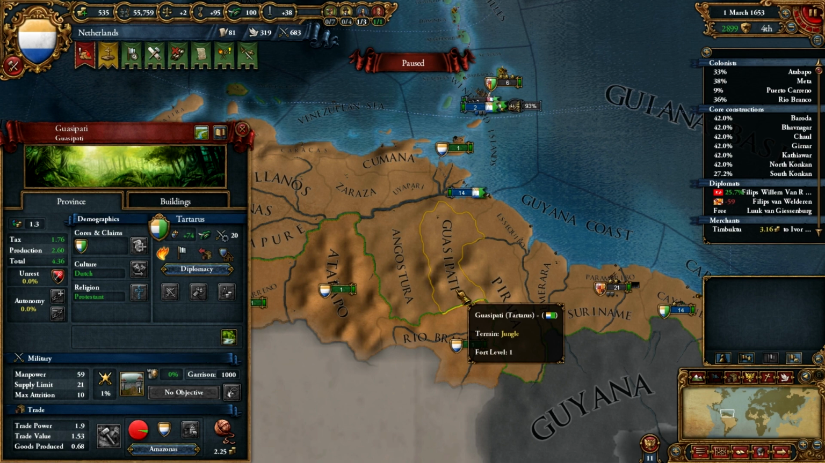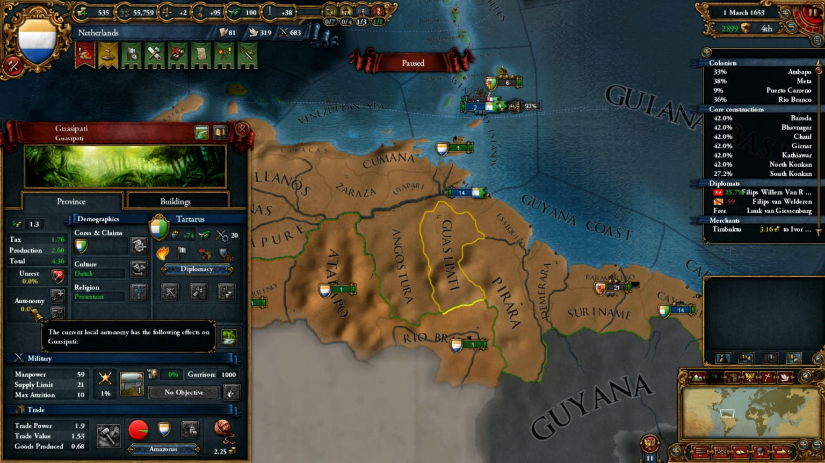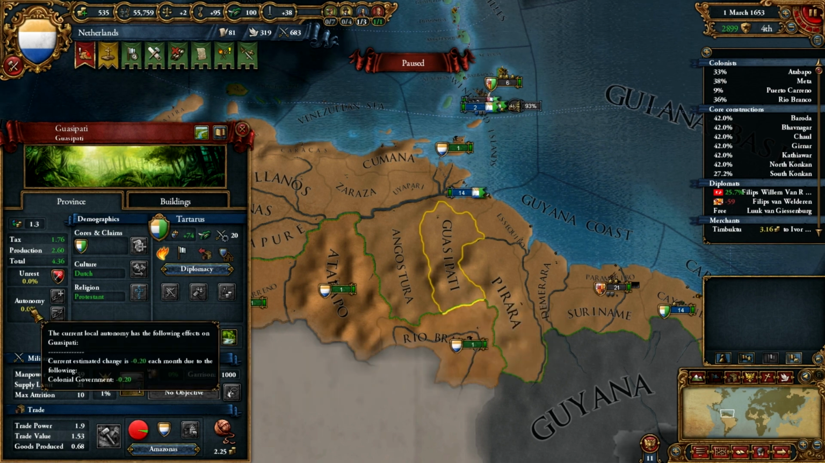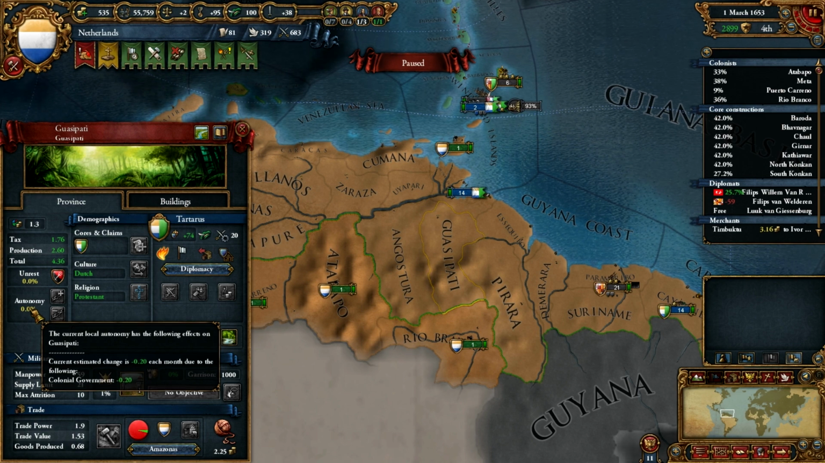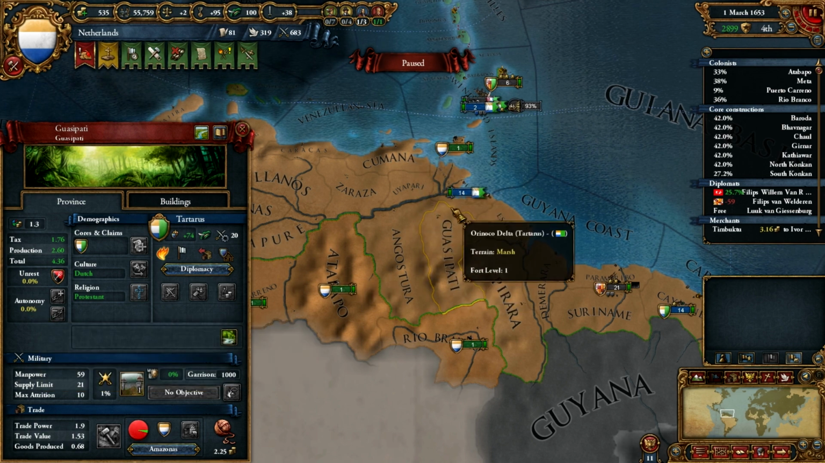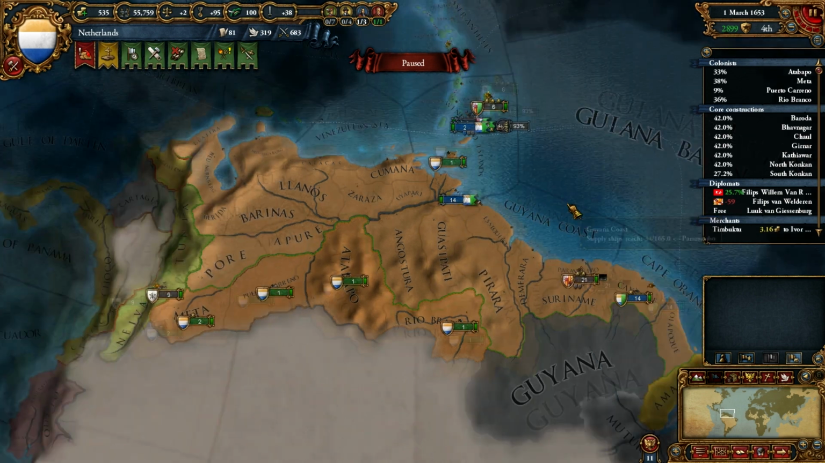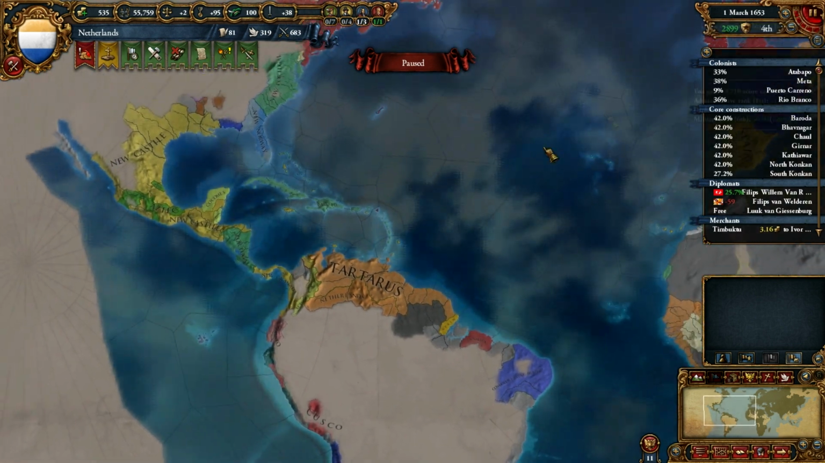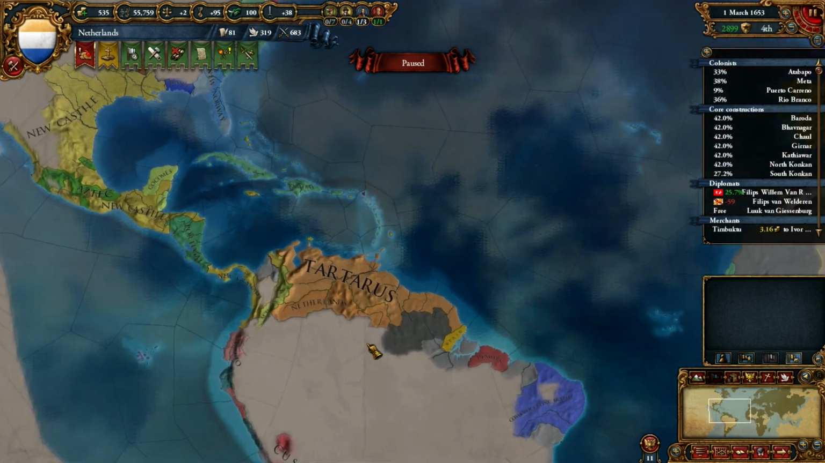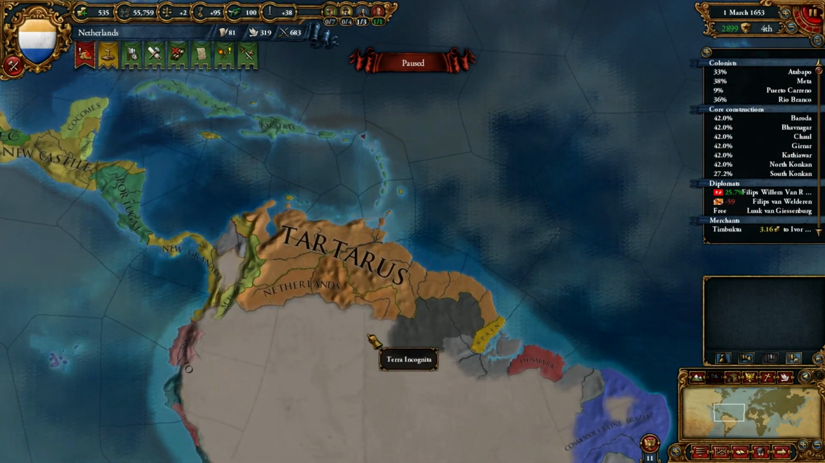Gaisipati, yes, that's how you say that, doesn't have the bonus or the negative from being a colony. It has no autonomy. Like I said, colonial nations are quite strong in this patch. That's about all I wanted to say about colonies, distant overseas penalties in this segment of the video.